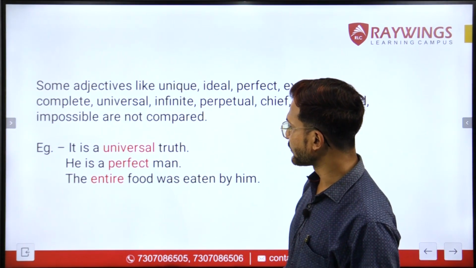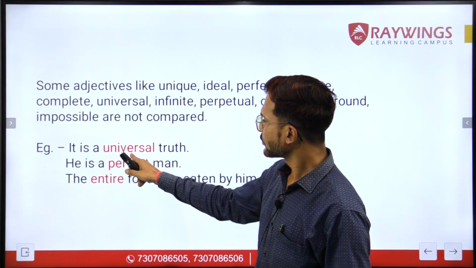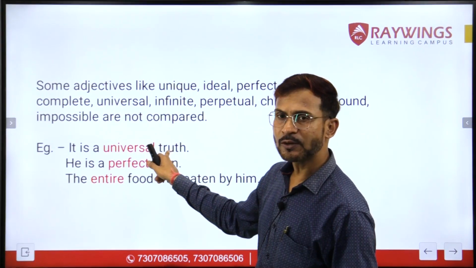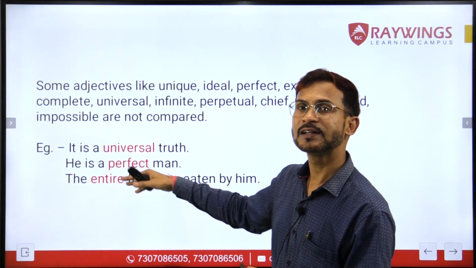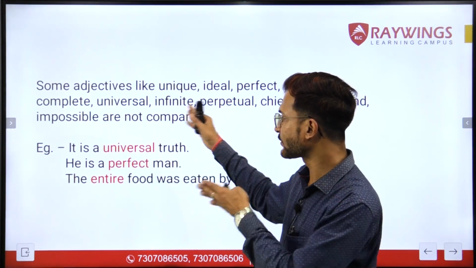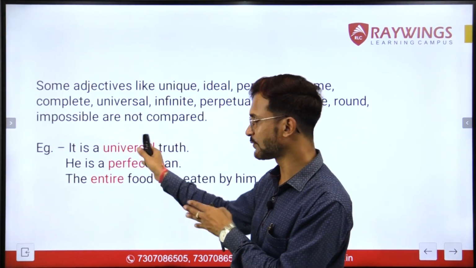All right, let us have a look at the examples here. The first example says, it is a universal truth. So truth is a noun here, and the adjective which has been used is universal. Now we cannot have comparison of this. There is no comparative degree of this adjective universal.